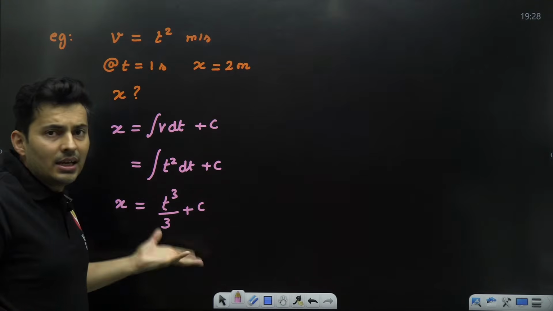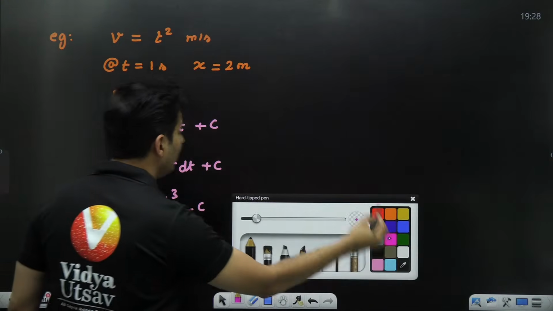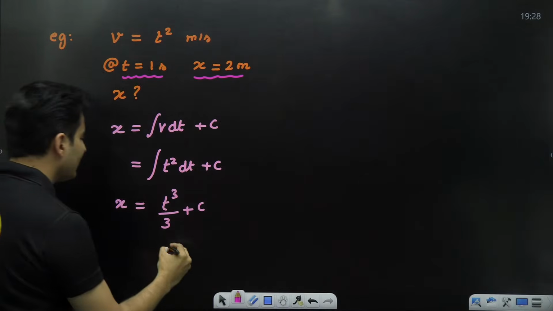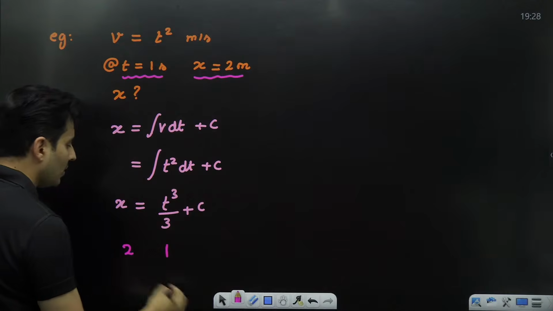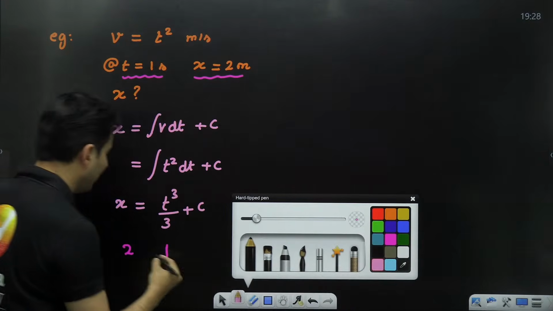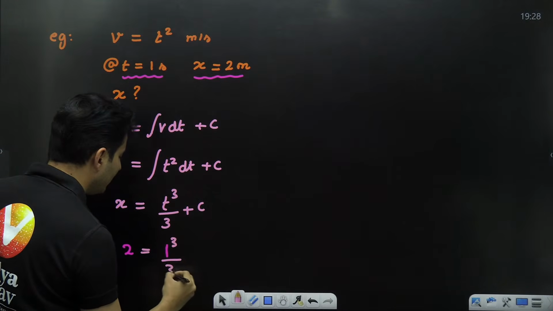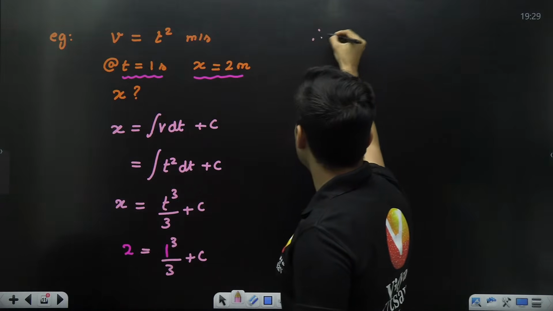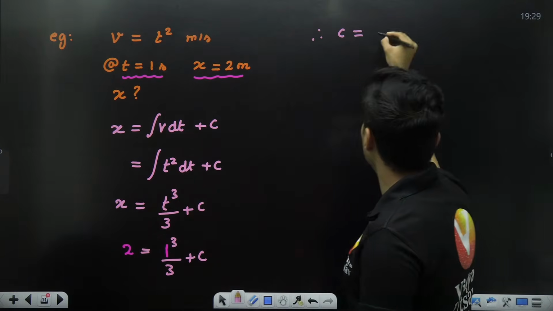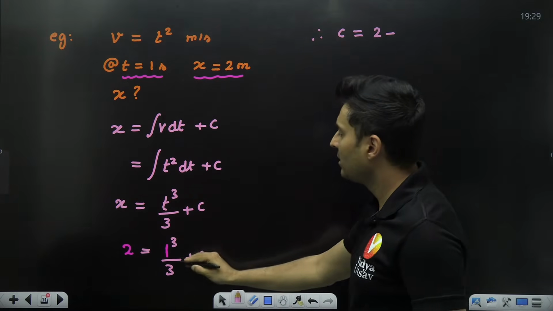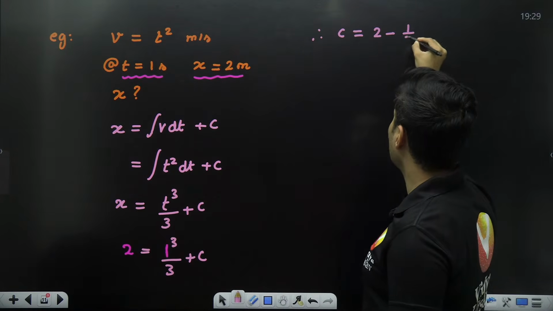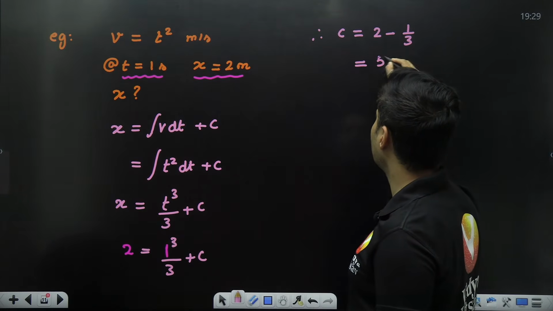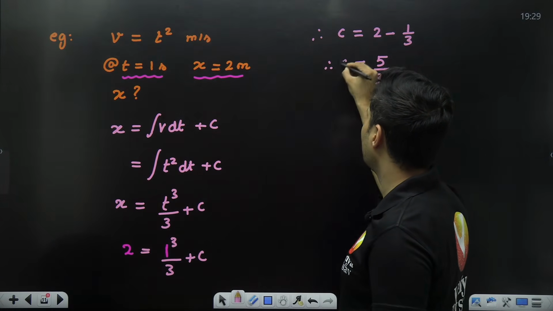But I don't know c. Don't worry. Something is given to me over here. At t is equal to 1, x is equal to 2. So 2 is equal to 1 cube by 3 plus c. Perfect. So from this, what will be the constant? It will be nothing but 2 minus 1 by 3, as 1 cube is 1. So 3 twos are 6, 6 minus 1 is basically 5. So 5 by 3 is the constant.